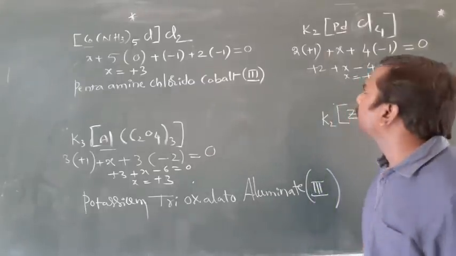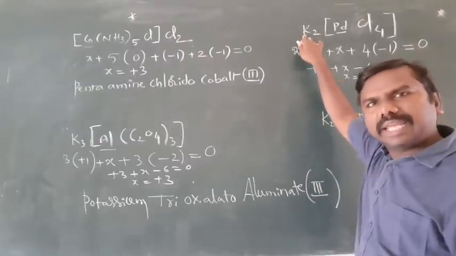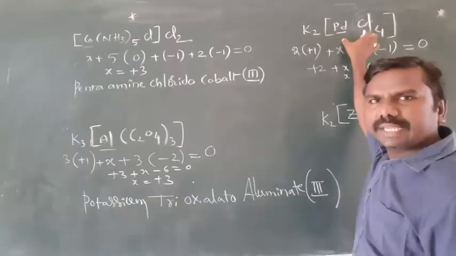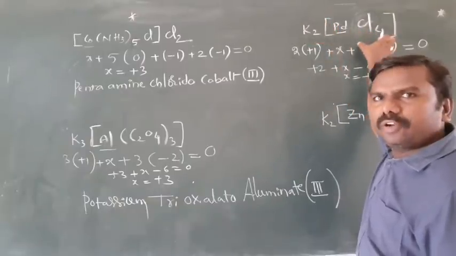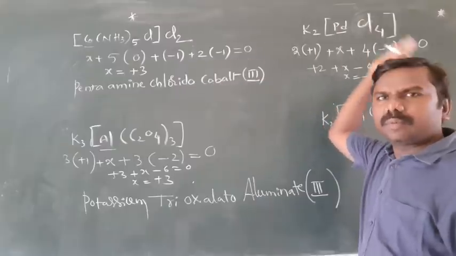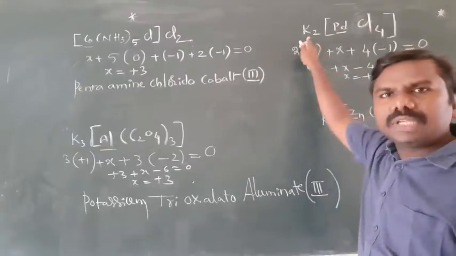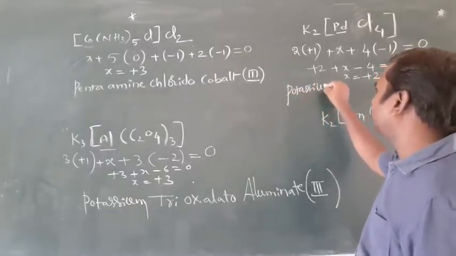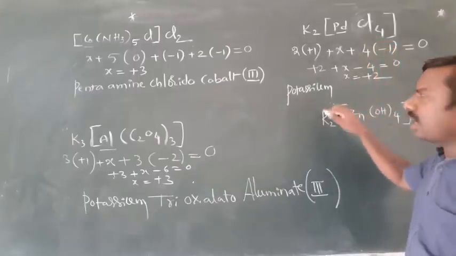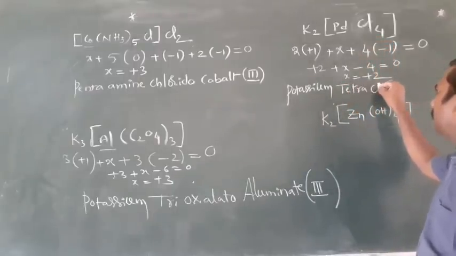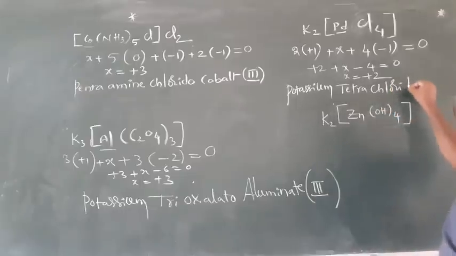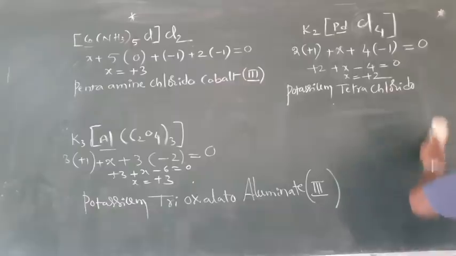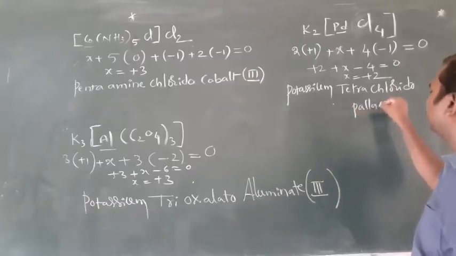Name we will write now. Potassium counter ion, cation first, followed by the complex ion, negative. Cations followed by anions. Counter ion positive, complex ion negative. We should not use dipotassium because it is a counter ion. Only potassium. So ligands first. 4 are there, tetra, chlorido. Next, palladium.